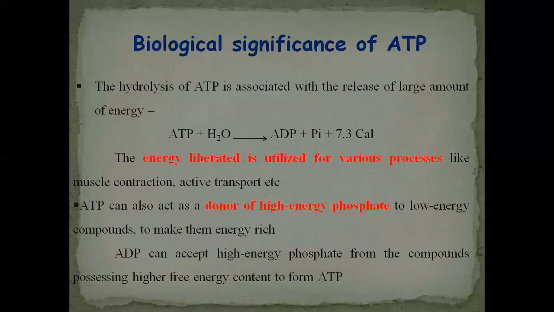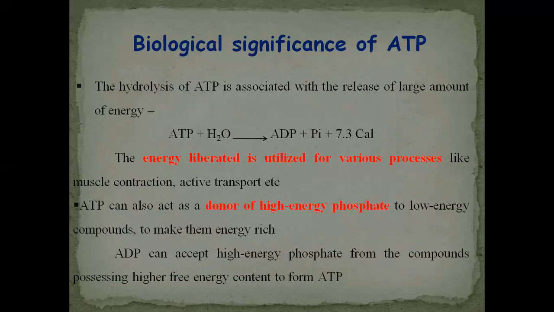Whenever there is the breakdown of ATP, a lot of energy, that is 7.3 kilocalories per mole, will be produced, and ATP, adenosine triphosphate, will be converted into ADP, adenosine diphosphate. The energy liberated is utilized for various processes like muscle contraction, active transport, motility, for talk and walk. Every work is done by this energy. So the first significance is that it liberates energy for utility.